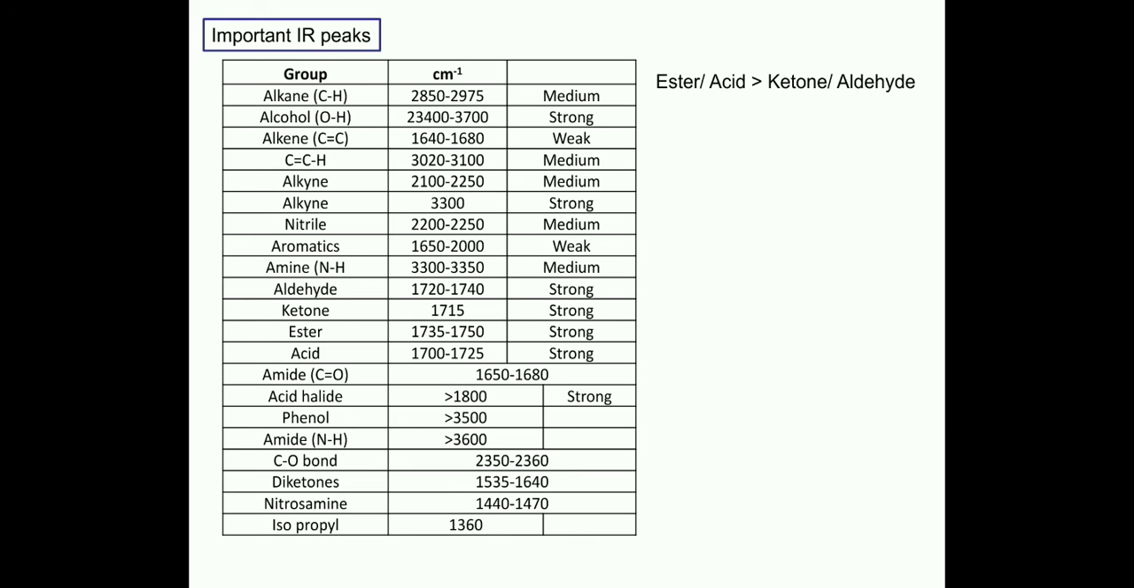Now an ester or acid has greater IR frequency than a ketone or aldehyde. Why? Because if we see the structure of the ester, due to resonance a double bond is formed between carbon and the oxygen of the methoxy group. So one double bond is diminished and another double bond is formed. That's why its IR frequency is greater than the ketone's or aldehyde's frequency.